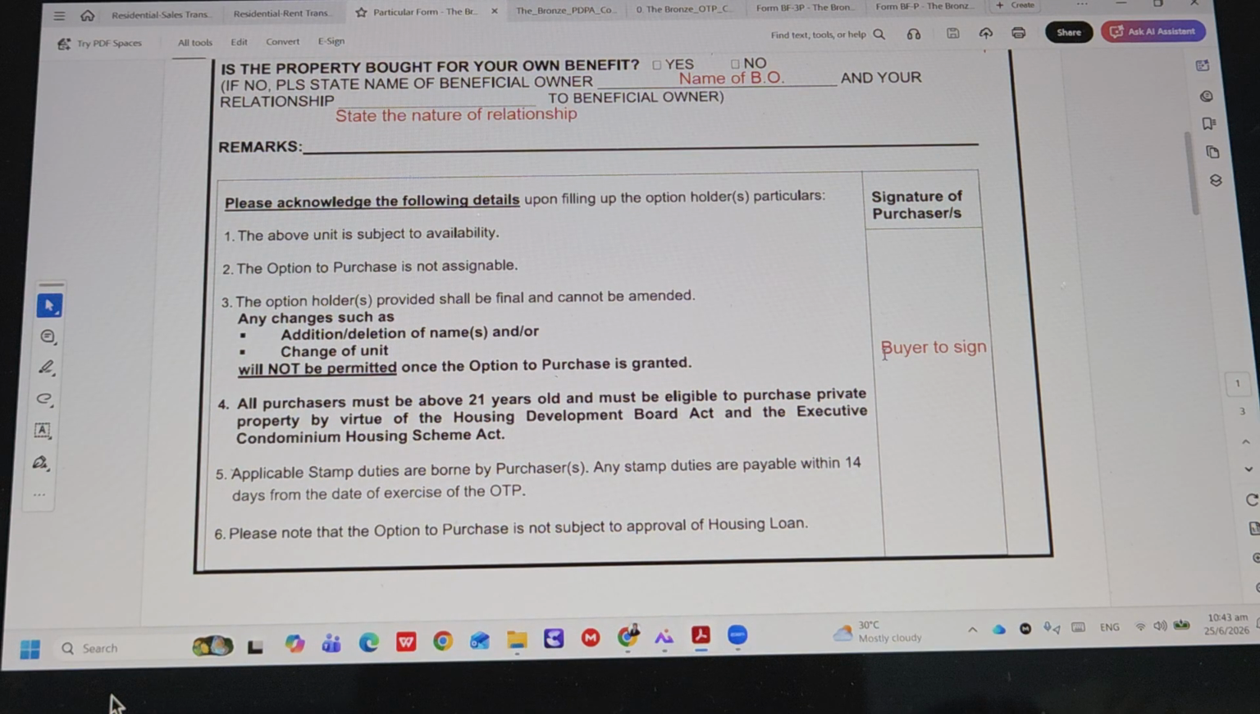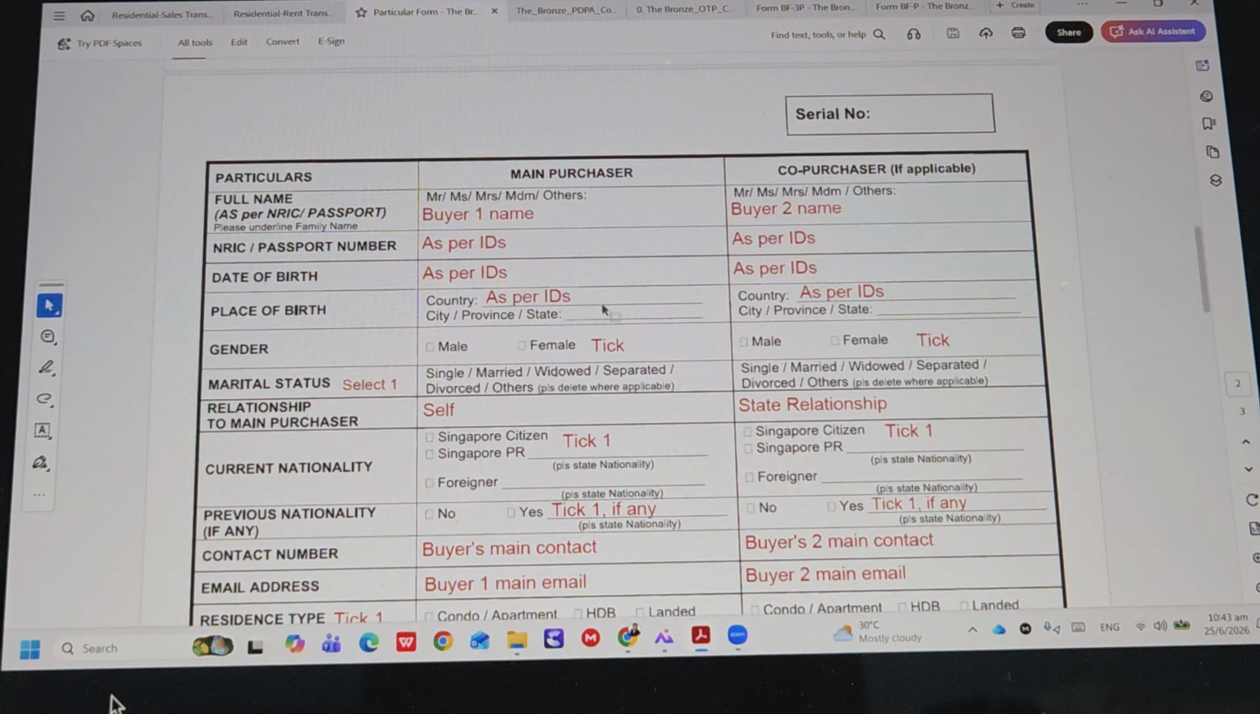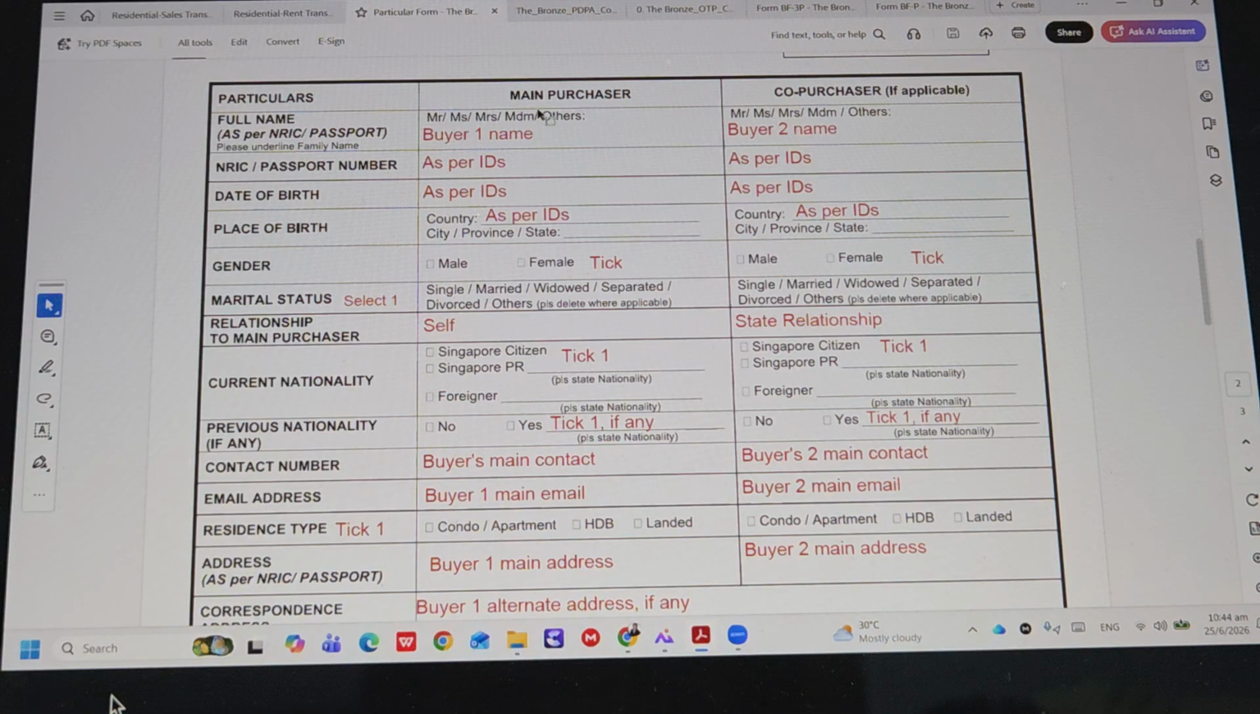You see buyer to sign. On this column, just initial to show that they already submitted this check. This part, again, leave it blank. Now this part here is where the important thing is. You have to put in all the buyer's particulars as in their ID. That means you have to cite the actual ID. You have to write down everything here, the date of birth, as per ID.